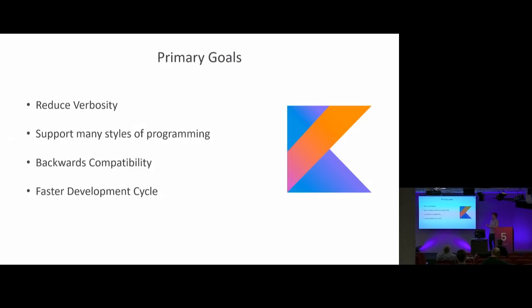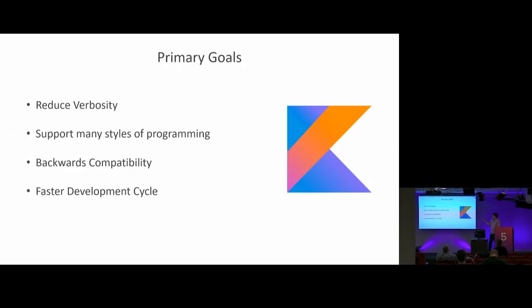The primary goals of Kotlin as a language are really important, because as we go through the code you'll notice that every single bit of code we look at keeps all of these things in mind. So number one is reduce verbosity. Coming from the Java world, which is Kotlin's roots, Java is super verbose. I hate Java personally. It stemmed into C#'s development and code style. That was very intentional, from J++ to now actually having a real programming language.